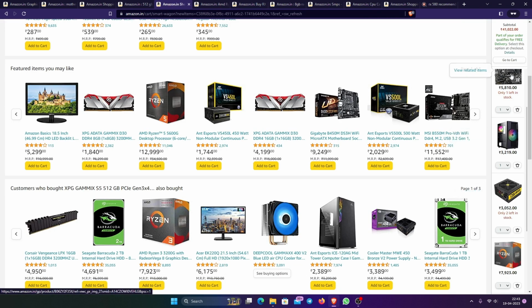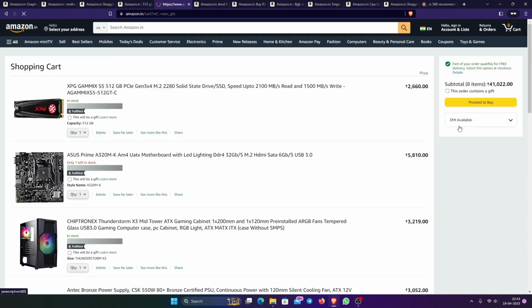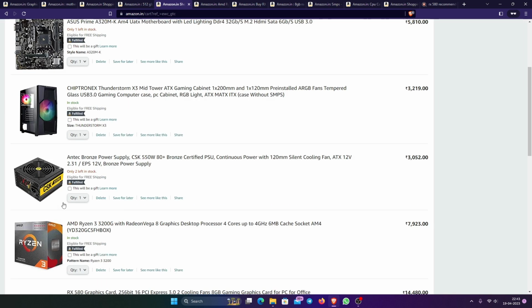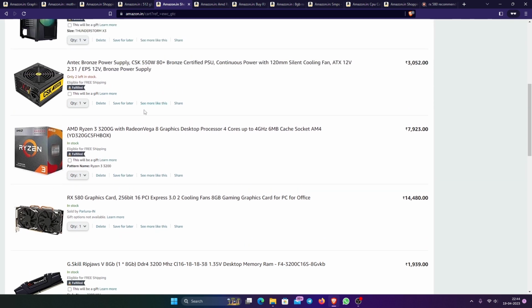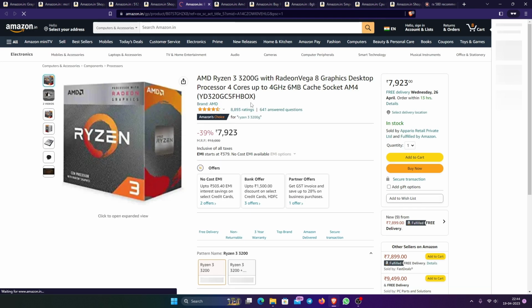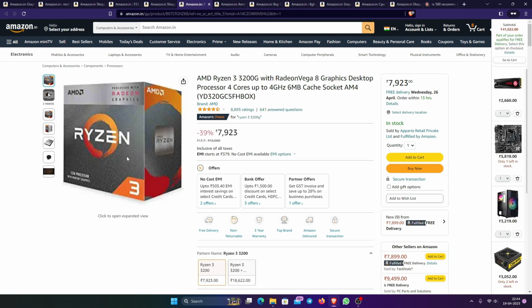Now let's go and check the cart. Okay, let's start from the processor. We have a Ryzen 3 3200G with Vega 8 graphics. So this actually has its own graphics processor.